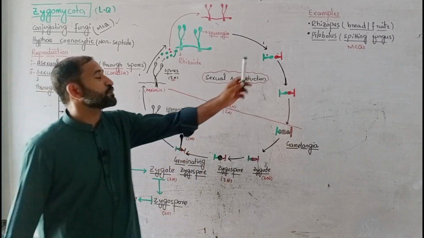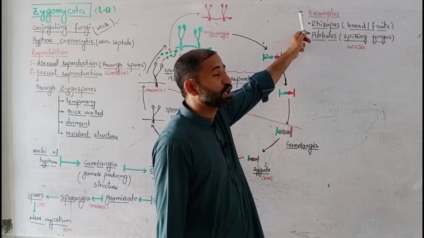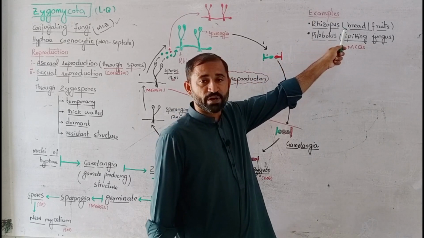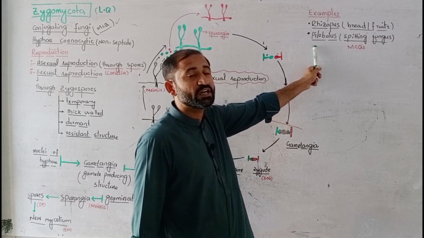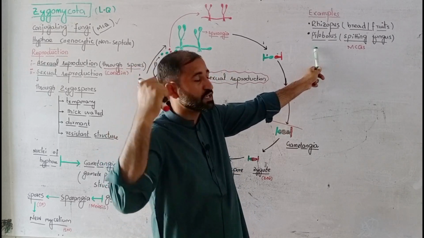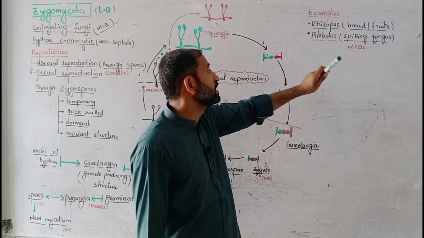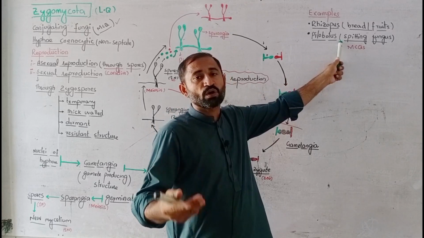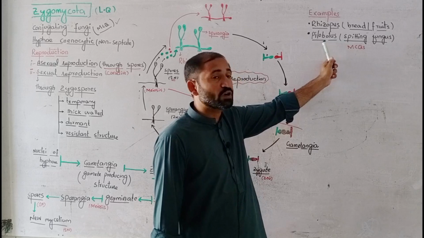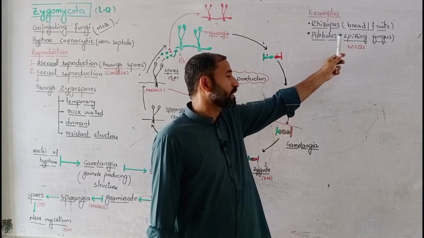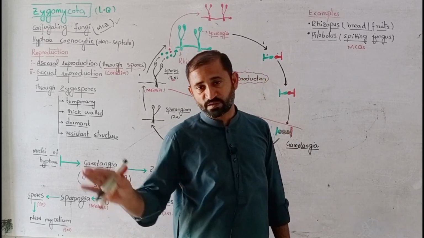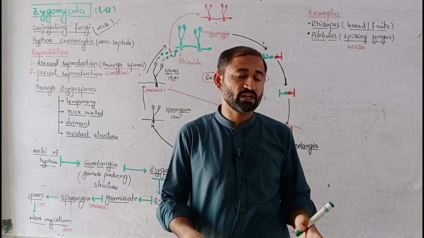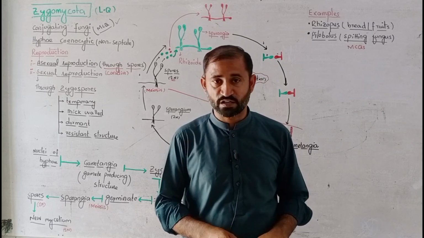And at the last, you have to write the examples, give a title of example, and put Rhizopus that grows on bread and fruits, whereas Pilobolus, that example has been taken from the previous page table. Pilobolus is a spitting fungus. Why does it look like saliva, that's why we call it Pilobolus. And this one is an MCQ. So it is the best way to represent your answer in such a way that it will cause ease for your examiner, and that will cause maximum marks for you.